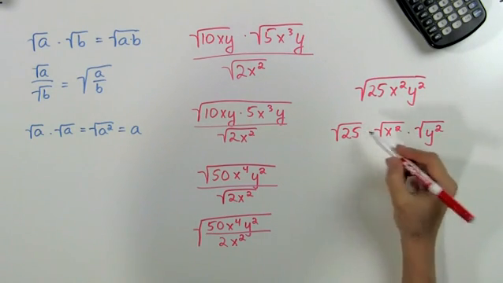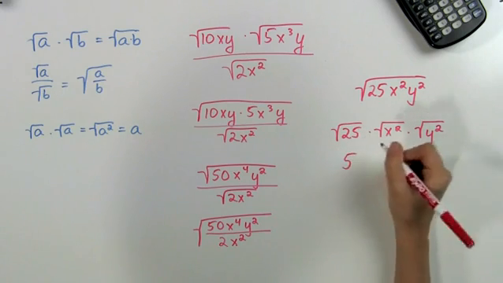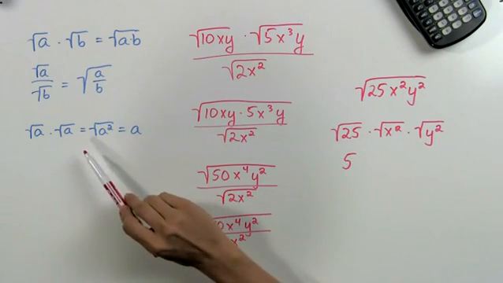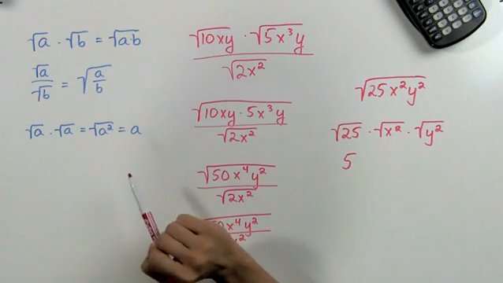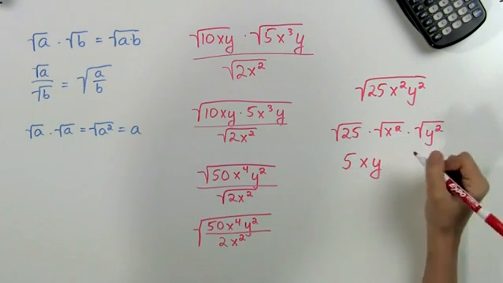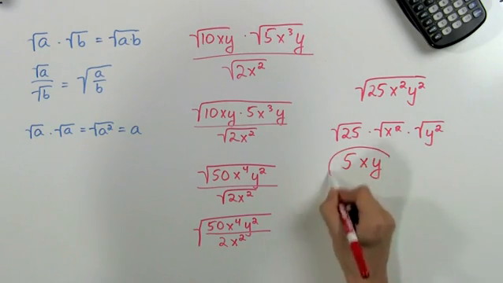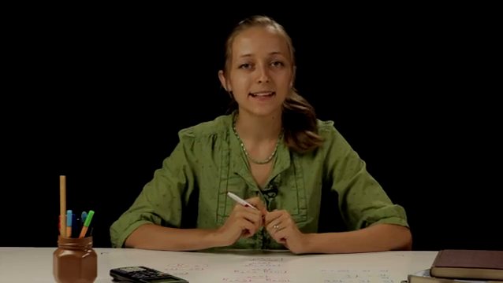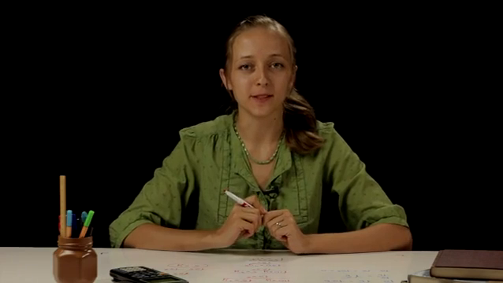We know that the square root of 25 is 5, and then we can use the last rule, that the square root of a squared is equal to a, to go ahead and simplify this as x and y. And that gives us our answer, 5xy. And that's how we use our square root rules for multiplication.